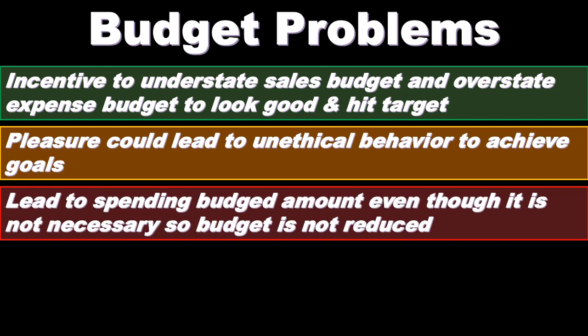Budgets could lead to spending budget amount even though it is not necessary, so budget is not reduced. In other words, it could lead to people saying, hey, this is how much was allocated for me to spend this period. I'm going to spend that amount no matter what, even if I don't have to, so that next period I am allocated at least the same amount. So we want to be aware of that. That's going to be a natural incentive within the budgeting process. Again, we want to set up a culture that says, hey, we will reward you, we will recognize you if you do good, if you surpass what is expected in terms of the spending budget.